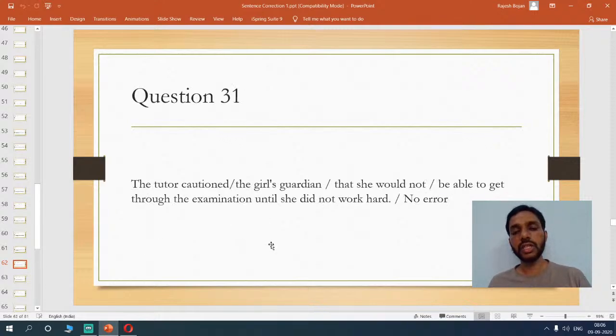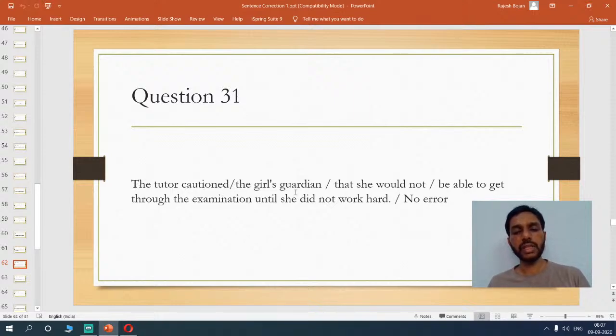And the tutor cautioned the girl's guardian that she would not be able to get through the examination until she did not work hard. Now, see, there is a negative statement here. The tutor cautioned the girl's guardian. There's no error in this because the tutor is just warning the girl's guardian. Everything seems to be perfect because I'm talking about a specific tutor and a specific girl's guardian. So I've used the definite article here and here, so things are good. And caution means the tenses in the past.